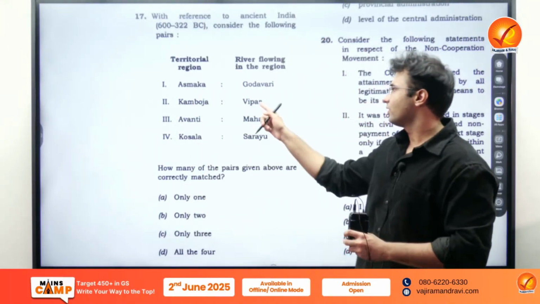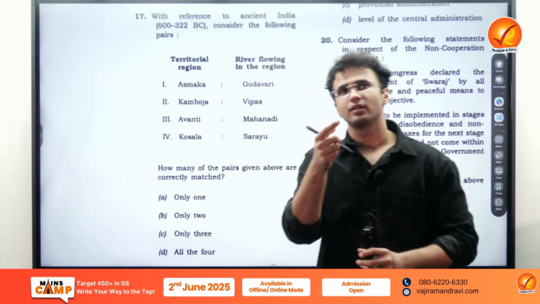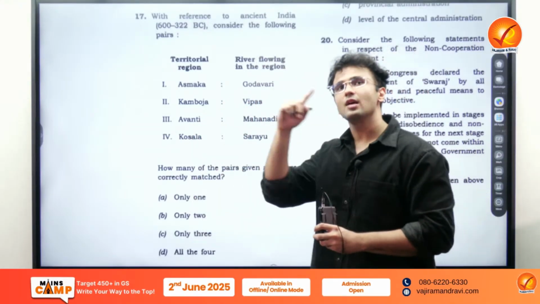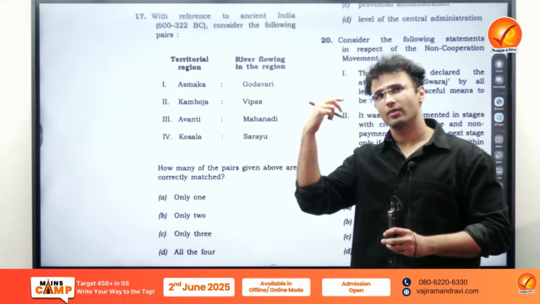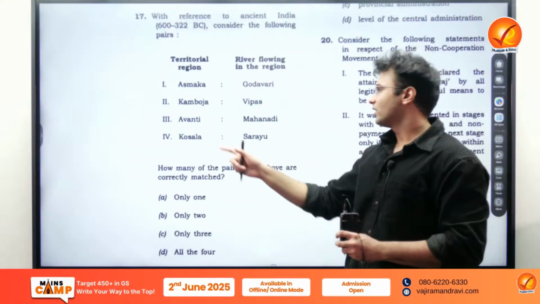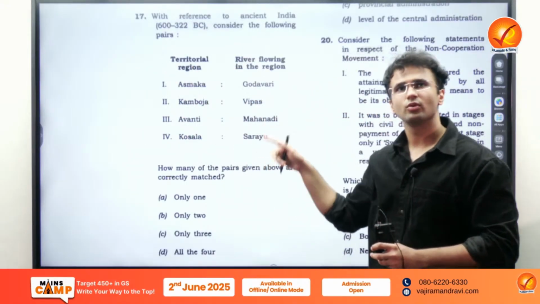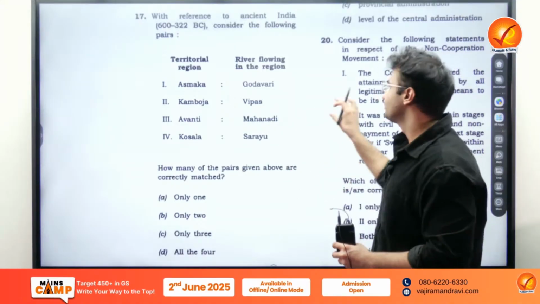Because we study the traditional names of the Parushni, the Ravi river in our Rigveda period, but then we see the Mahajanapadas in the later Vedic period. So this is an interlinkage. So Avanti is incorrect, because if you see the map, the Mahanadi and Avanti are quite distant. So here the answer will be only 2.